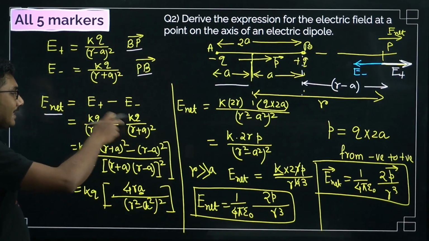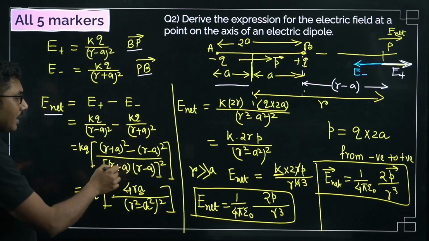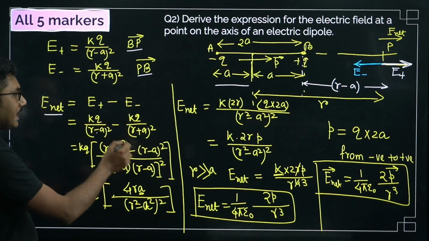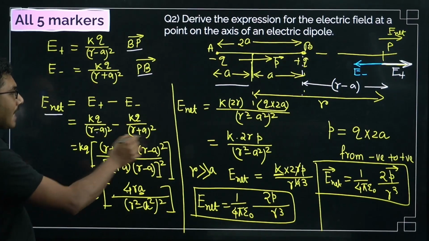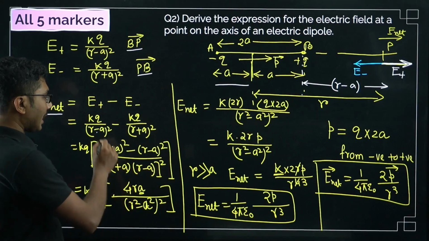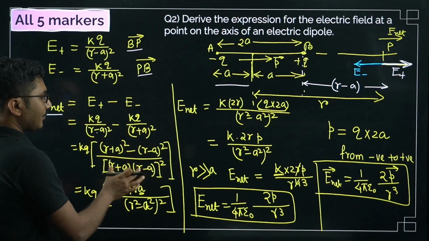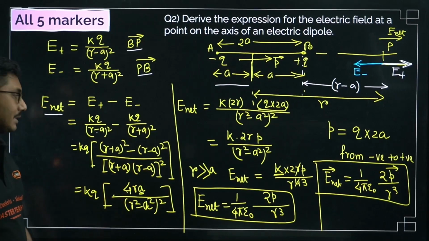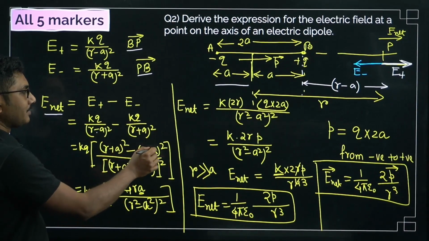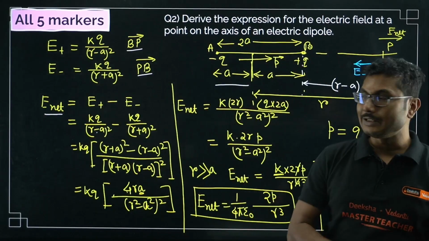Just do the mathematics step by step. kq will be common, then r plus a whole square will be on this side, r minus a whole square on this side, the negative sign in the middle, and the denominators will be multiplied. While multiplying the denominators, I have taken the square common, and whatever is left, we have arranged and written like this. Now this is a plus b whole square minus a minus b whole square. A plus b whole square minus a minus b whole square is easy to remember.